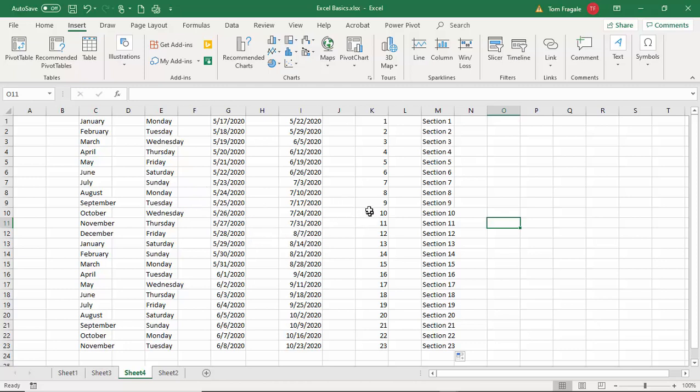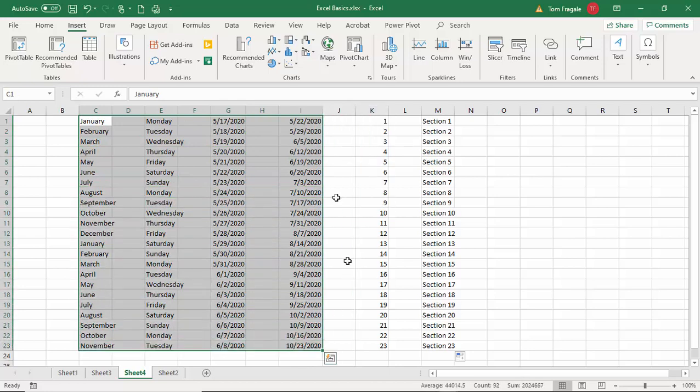Now also, let me show you how to select your cells. Of course, you can pick on one cell and then that cell is selected. So let's use that white cross again. I'm going to click on the word January. Notice how in the middle of that cell I get the white cross. So just drag that down and then all of those are selected. Now with the white cross we can drag it across or we can drag it down. So this time I'm going to hold down my left mouse button and drag it across and drag it down. Right, so then we can format all those cells at the same time or copy and paste them.